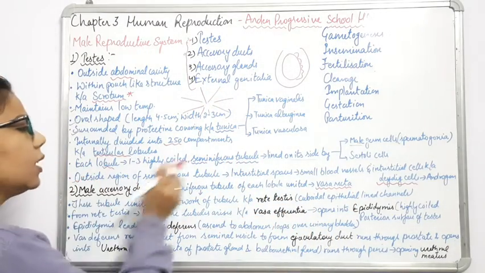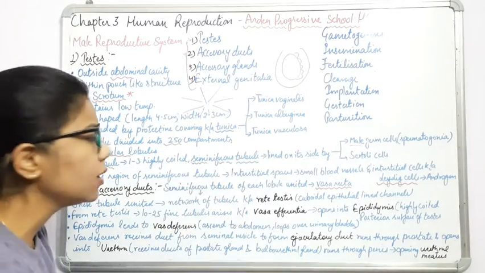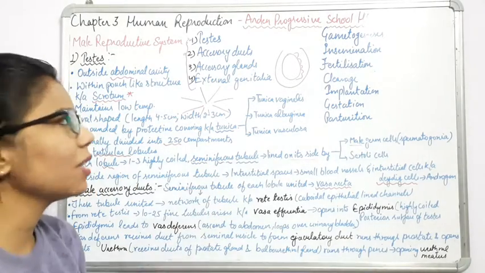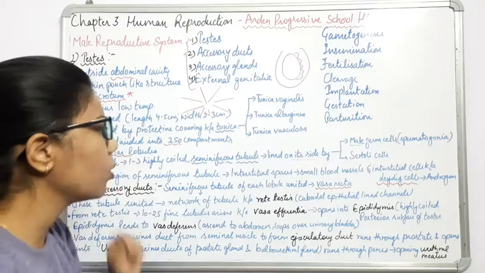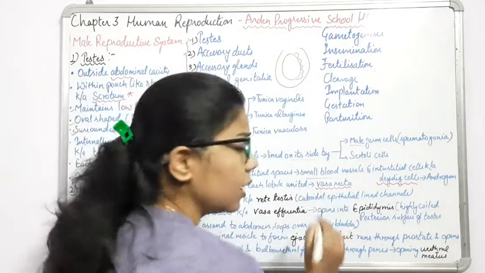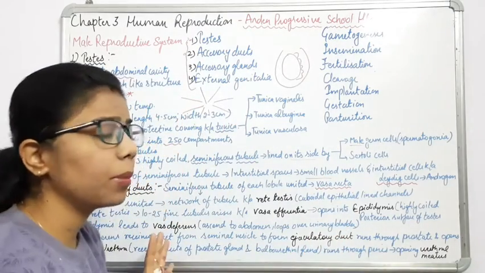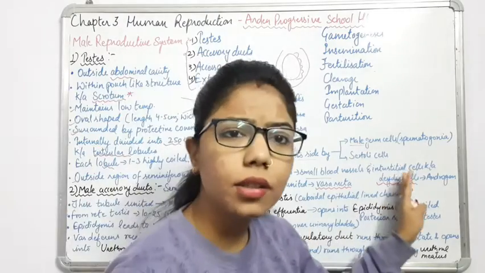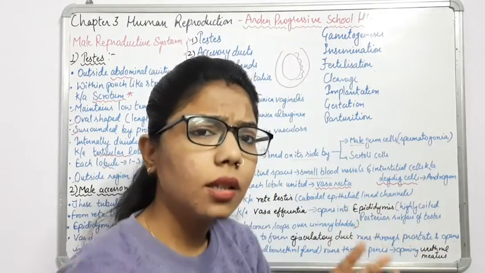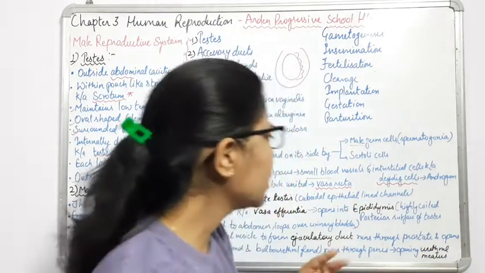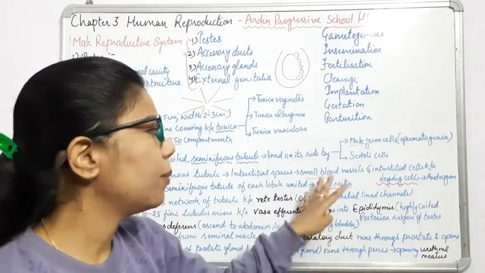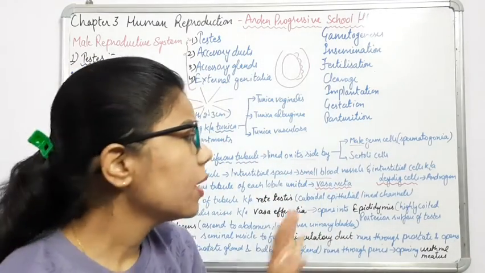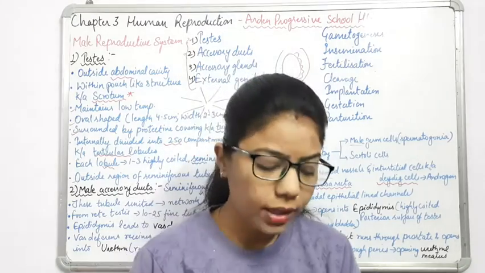Now, outside the seminiferous tubule, some spaces are also there. There you can see blood vessels and interstitial cells. Interstitial means the spaces present between the cells. The interstitial cells are known as Leydig cells.